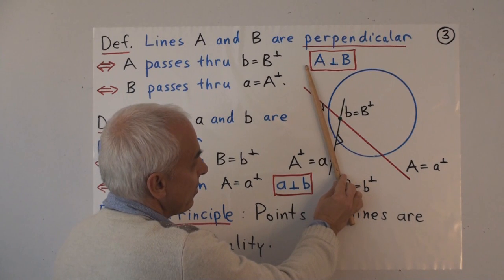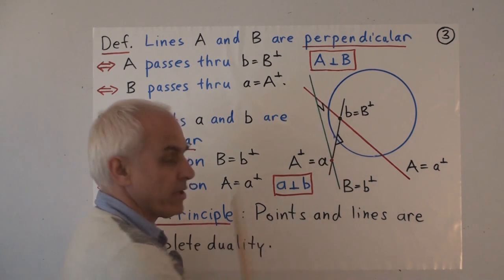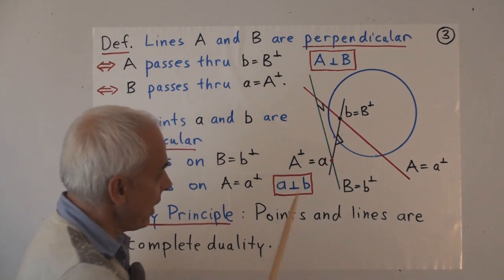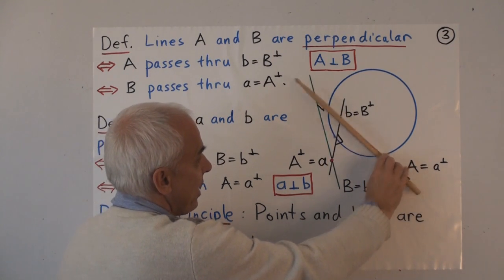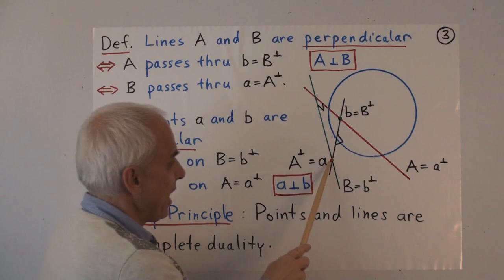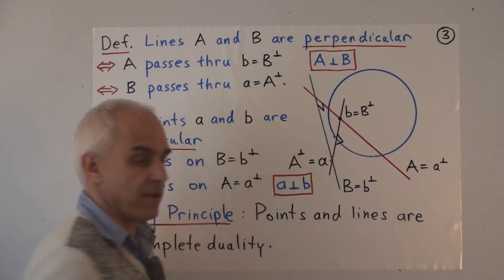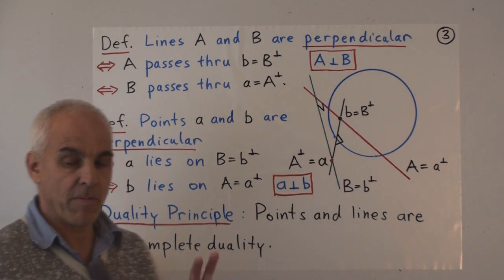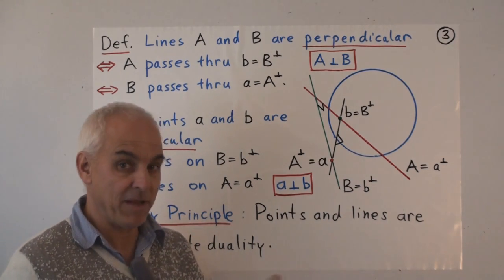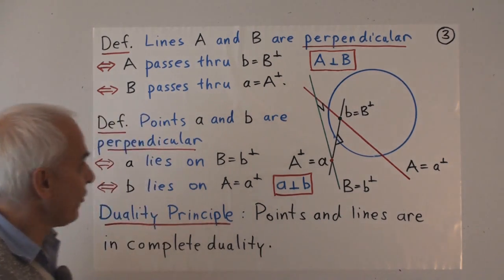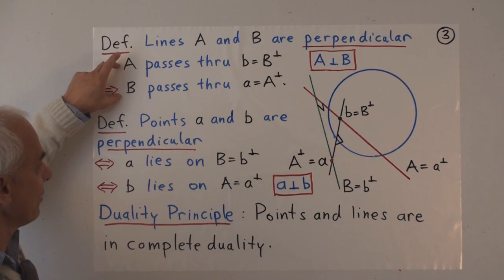The dual of the line B is this point little b. In this case, little b lies on A, and little a lies on B. Remember, that's a fundamental theorem that we have, that if A lies on the dual of B, then B lies on the dual of A. So these two statements are equivalent.